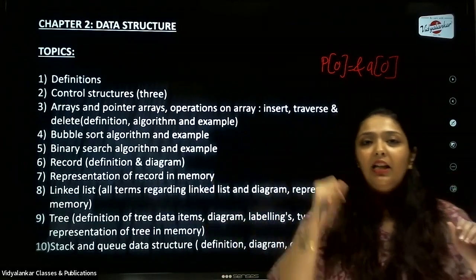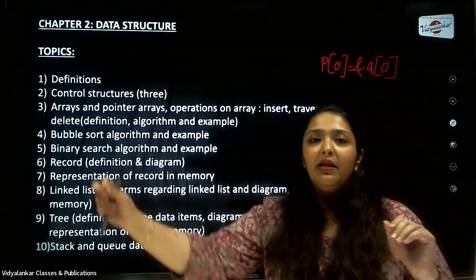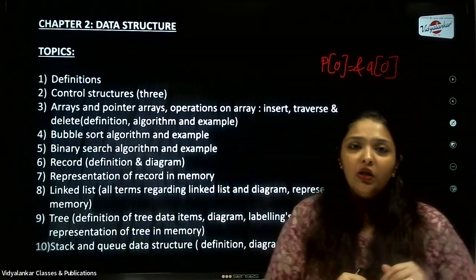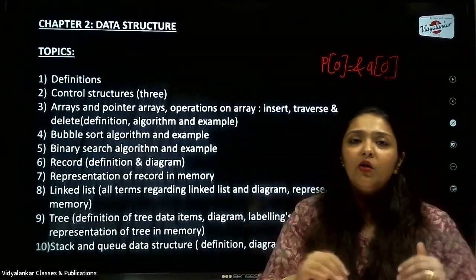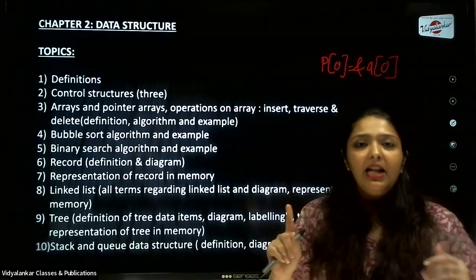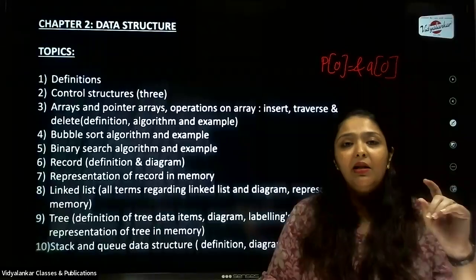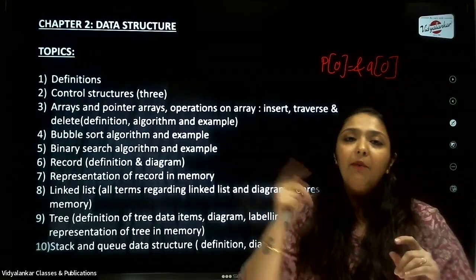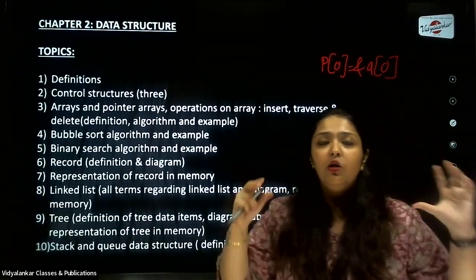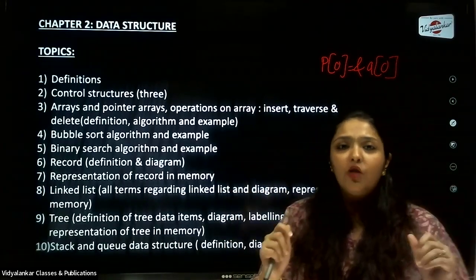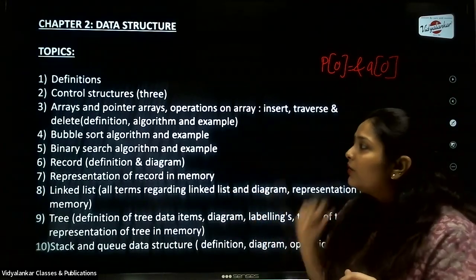So if you read the question, they will ask you to write an algorithm to insert an element into the array. This is the question. So don't think that, okay, they have asked for the algorithm, so I'll just write the algorithm. Don't make that mistake. Define what an array is, give the algorithm for inserting an element into the array, and just take a small example for inserting that element into the array. That is how you will not leave any scope for deduction of your marks. So don't forget that. The same applies for the remaining two operations as well.